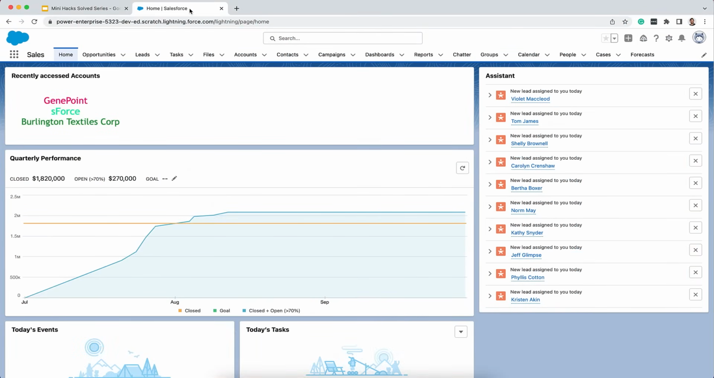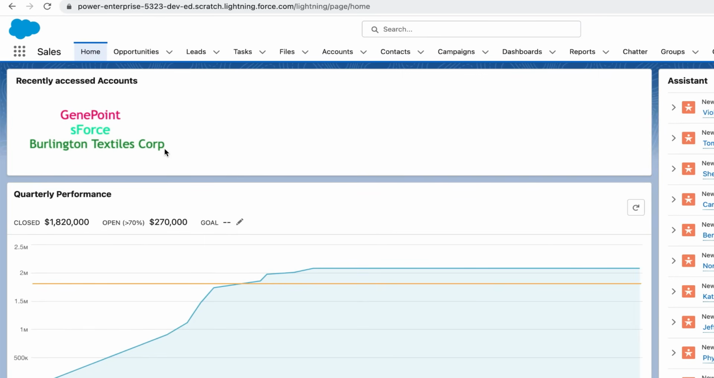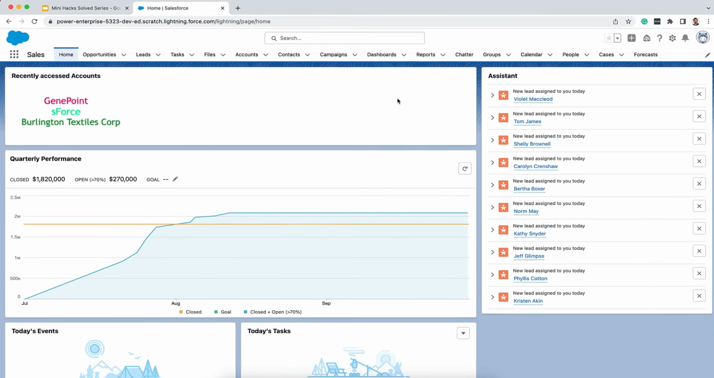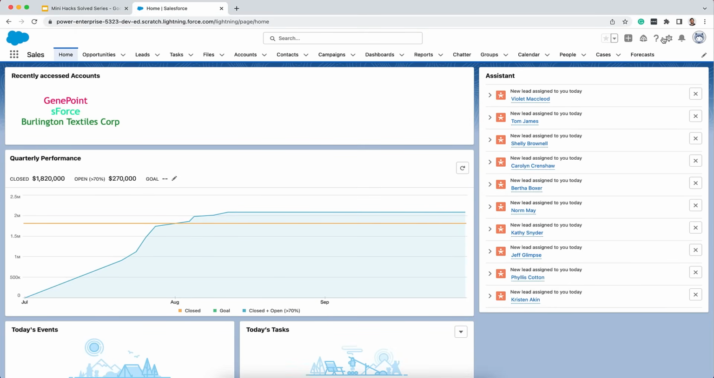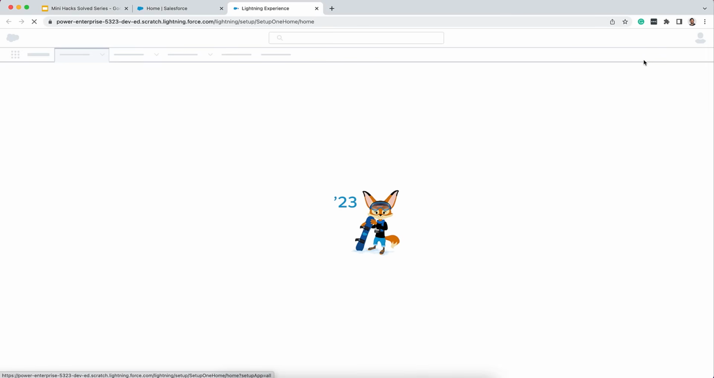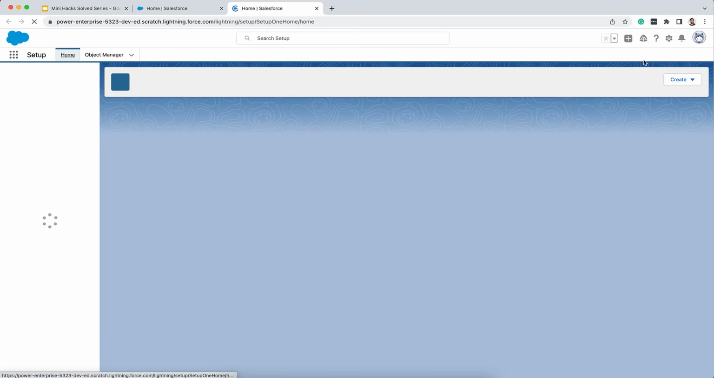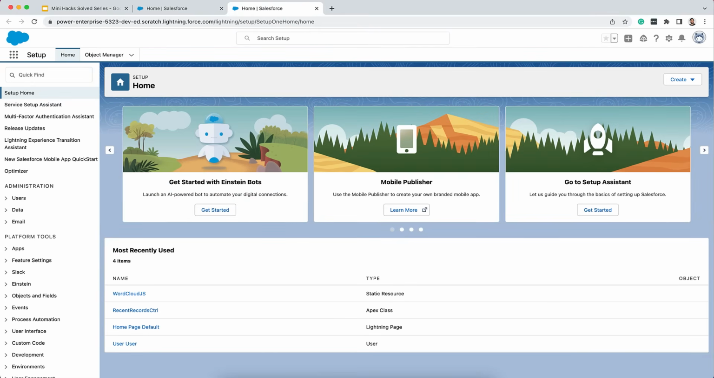First and foremost, here we are in the org in which we have previously deployed the word cloud component. You can see it in action here. Now let's add this component into an Einstein bot. For that, there are a few steps that you need to take. Again, all of this will be covered in the Trailhead module in great detail, so I'll just go over them at a very high level.